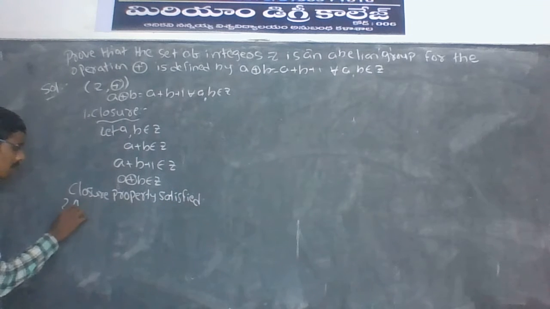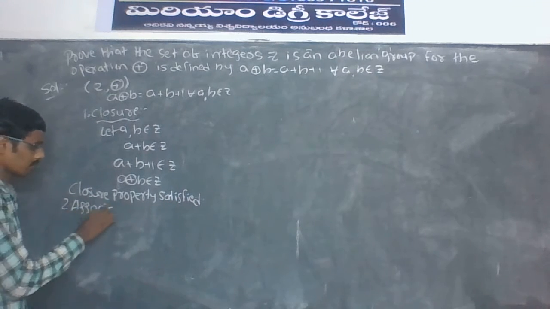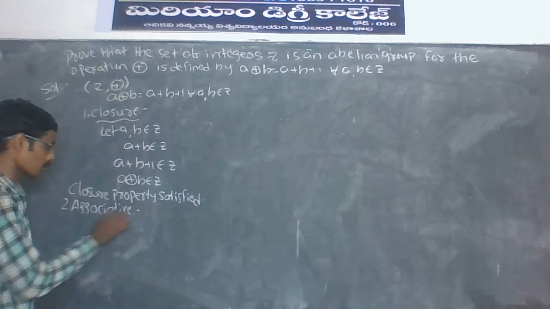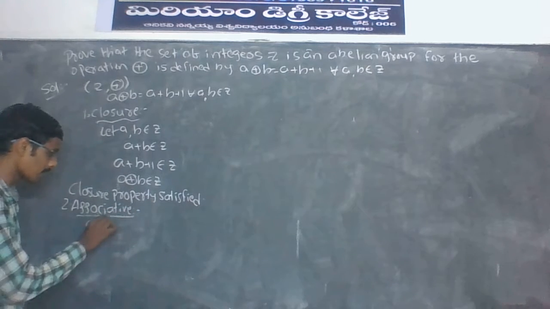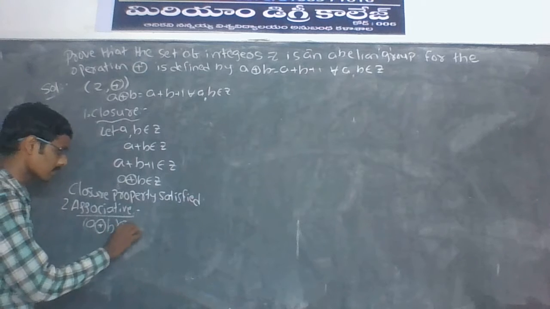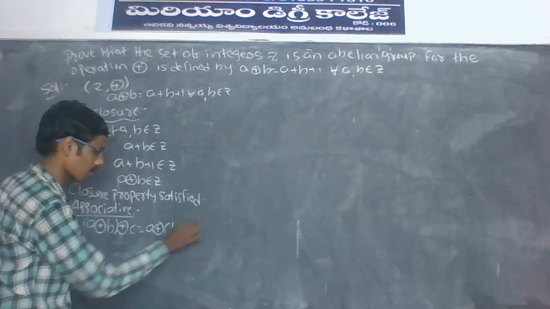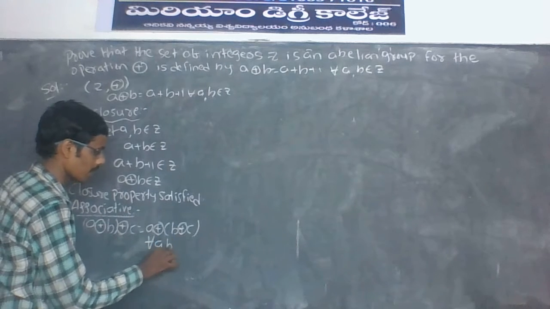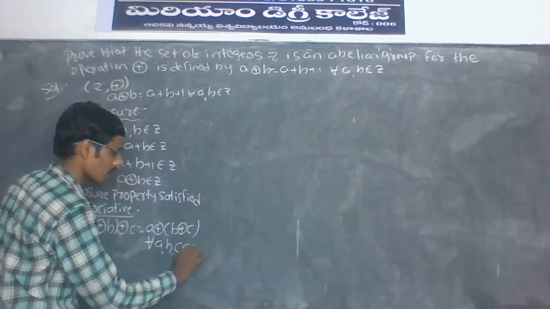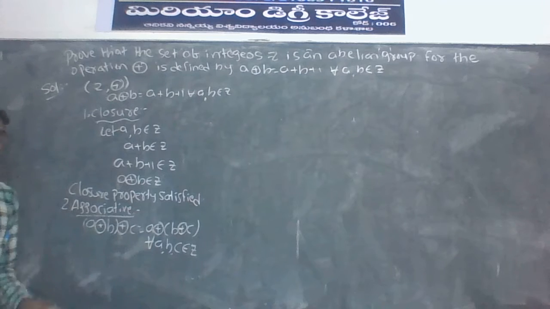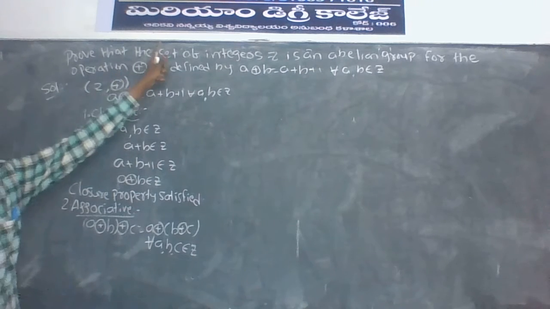Next, the second one, associative. The associative property says (a ⊕ b) ⊕ c = a ⊕ (b ⊕ c) for all a, b, c belongs to Z, where Z is the set of integers.